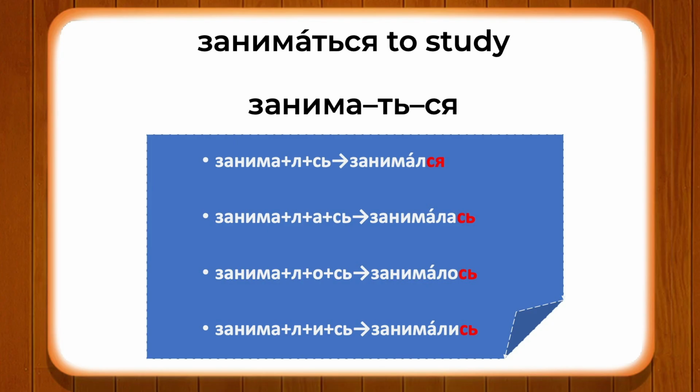Я, ты, он занимался, я, ты, она занималась, оно занималось, мы, вы, они занимались. Занимался, занималась means that we studied, we were studying in a library or at home. Мы, вы, они занимались, that means we, you and they were studying or they studied.